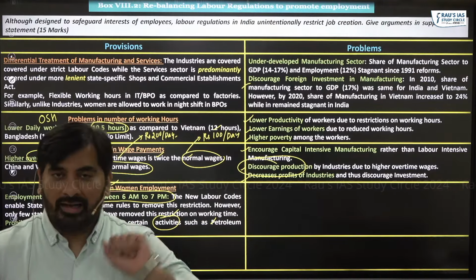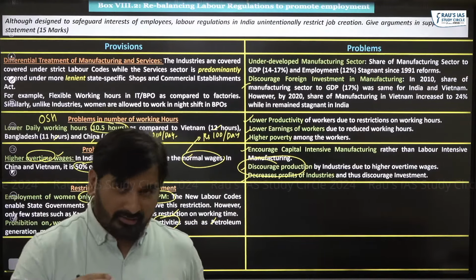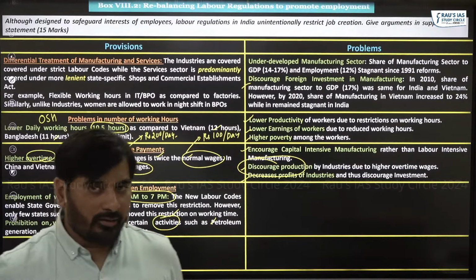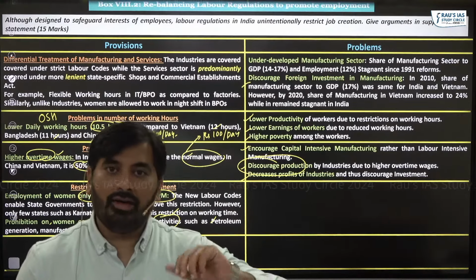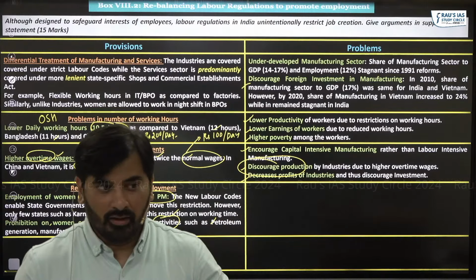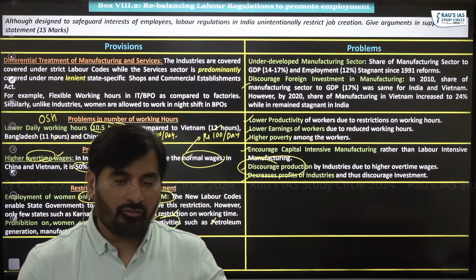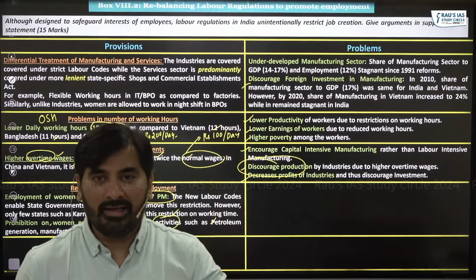So think of IT or BPO. In BPO, state governments have allowed women to work in night shifts. But then the state governments have laid down rules and regulations to ensure the safety of women. For example, the state governments have said that women should be provided transportation facilities in the night time.